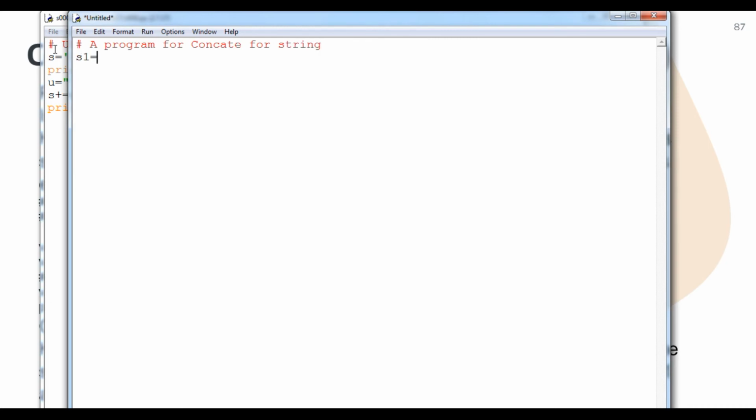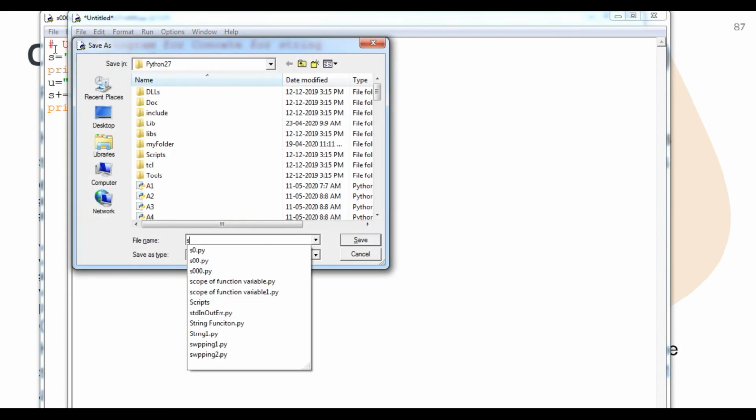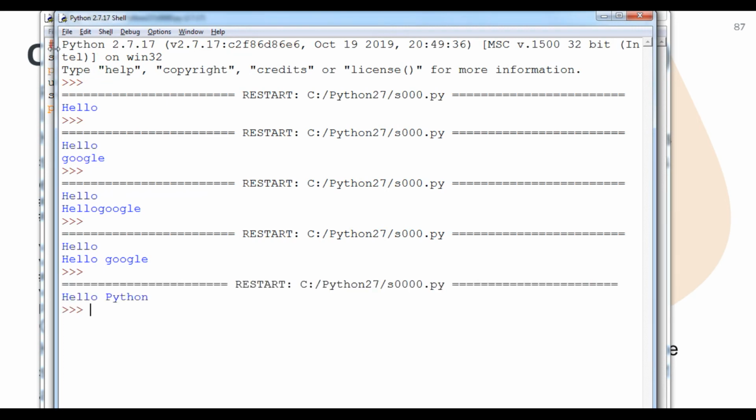So what I am going to do, student, s1 equals hello along with a space, and then s2 equals Python. If I use s1 plus s2, what will the output be? The output will be hello Python.